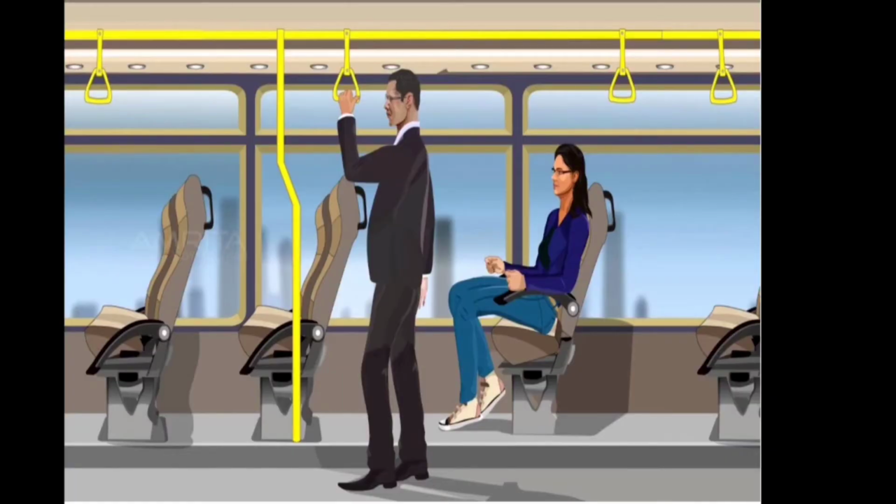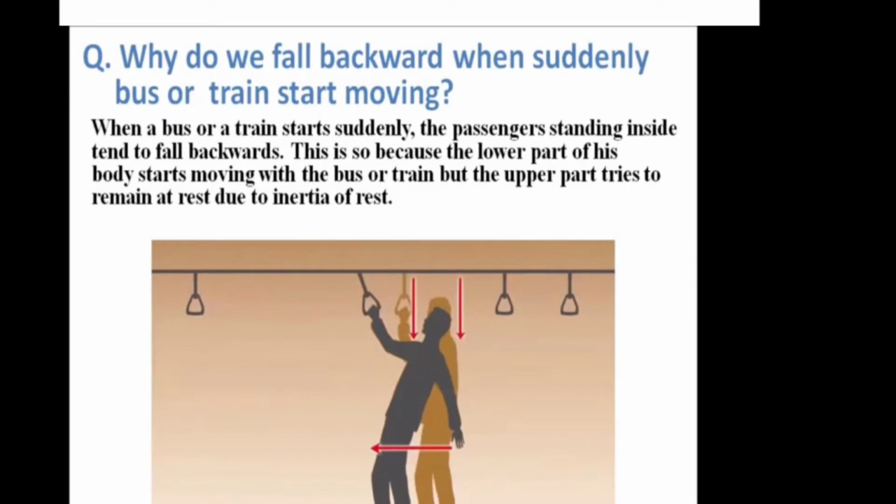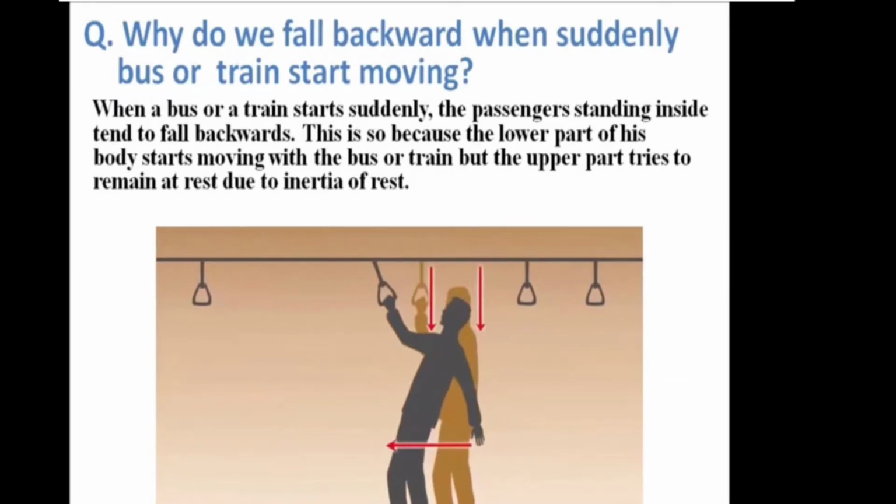You might have traveled a lot. You may be traveling in a bus or a train, whatever it is. So this guy is traveling in a bus and he was just standing on the bus. When the bus suddenly starts moving, what will happen? You may fall backward or forward.